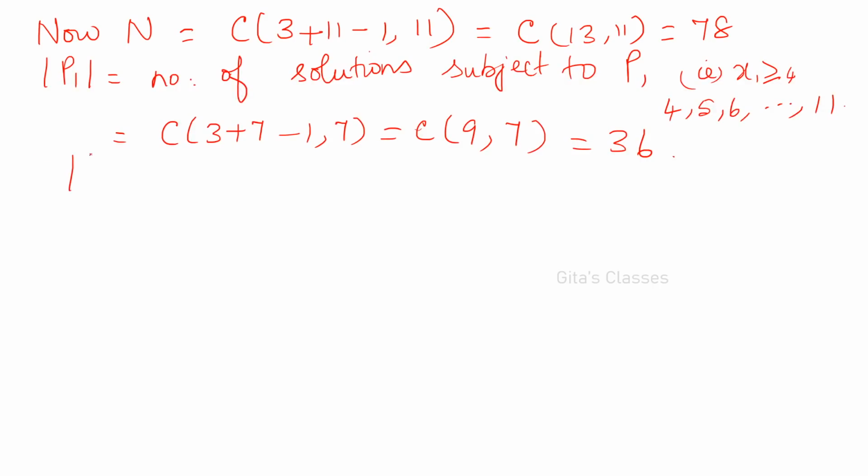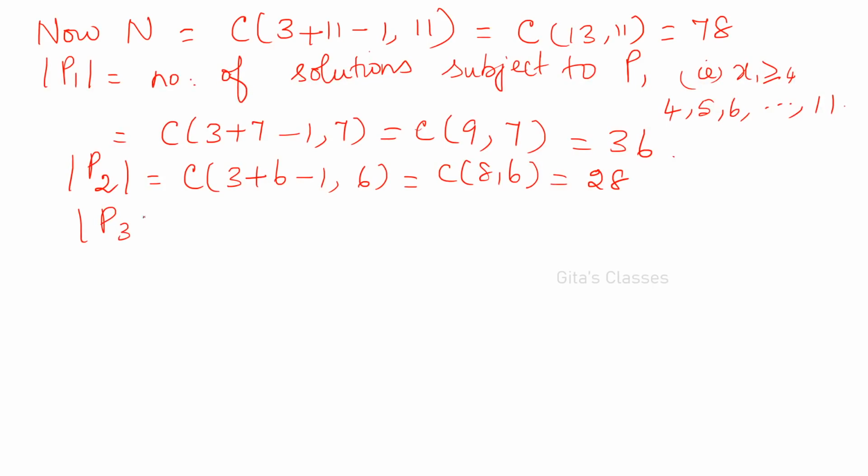Similarly, you can find out cardinality of P2 is C of 3 plus 6 minus 1 comma 6, which is C of 8 comma 6, which is 28, and cardinality of P3 is C of 3 plus 4 minus 1 comma 4, which is C of 6 comma 4, which is 15.